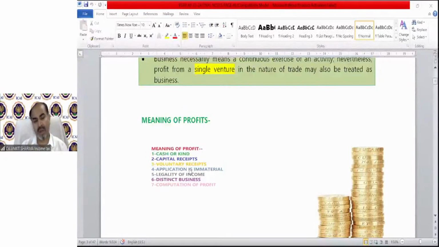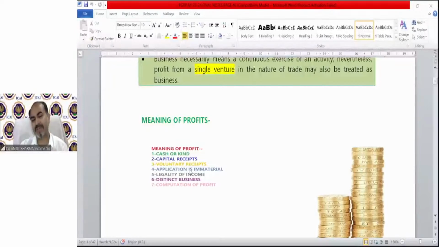Applicability is immaterial. Once you earn the income, then it is your income. The expenditure, the application, is irrelevant. You must have gone through the application of income versus diversion of income concept, which is in chapter 1. Then legality of income is irrelevant. Income is going to be taxable, whether it's a legal business or illegal. That is also a part of the nature of income concept in chapter 1.